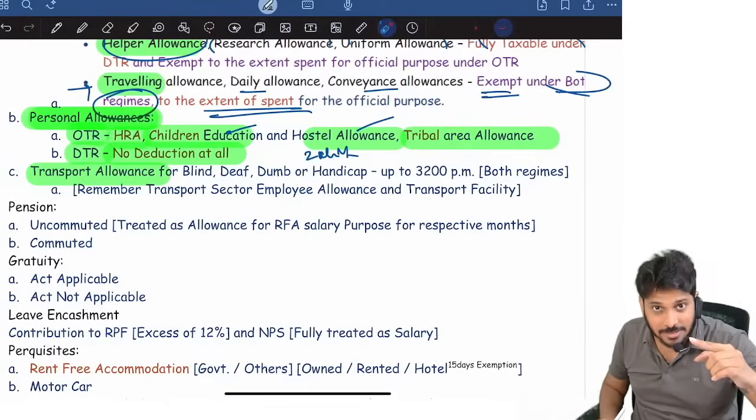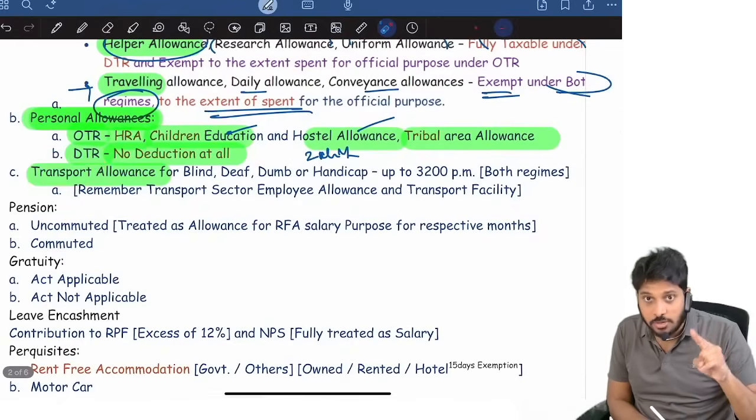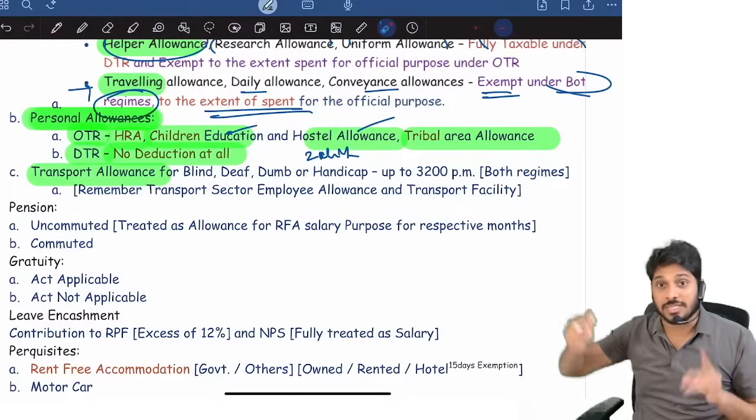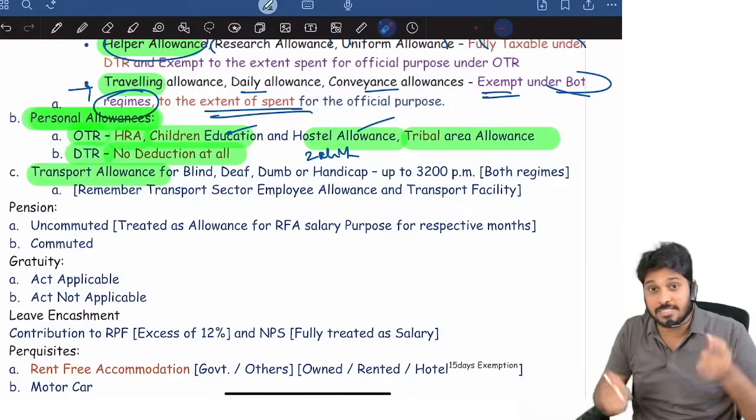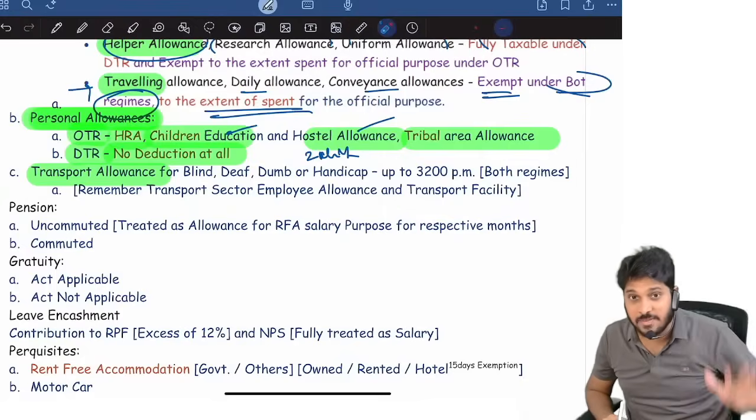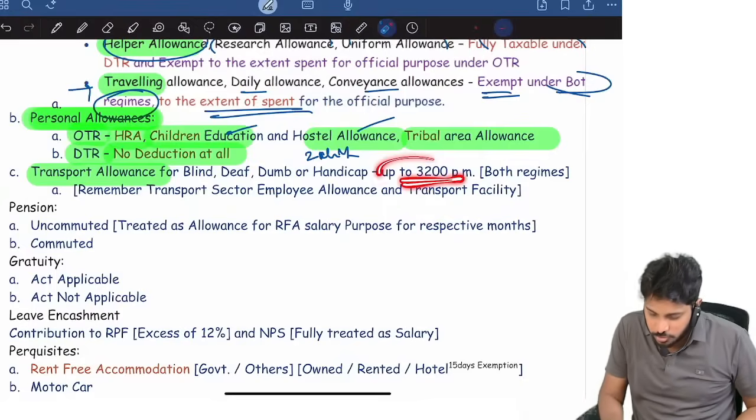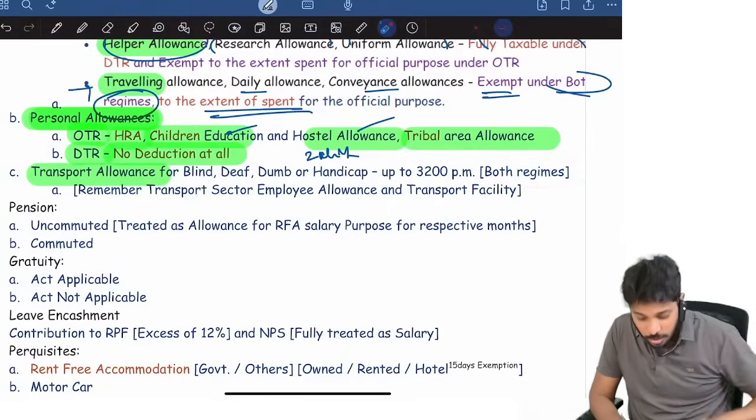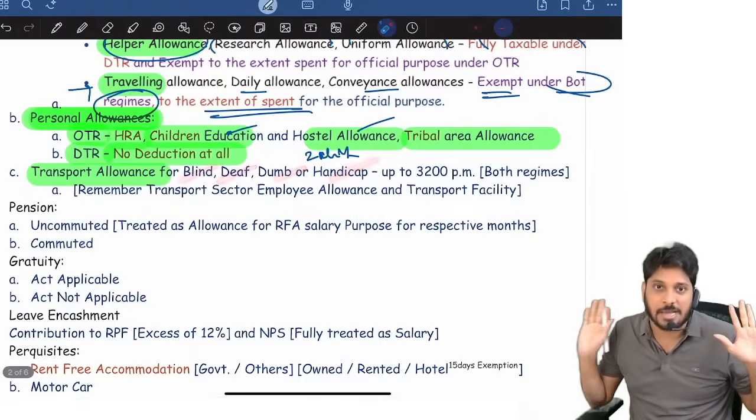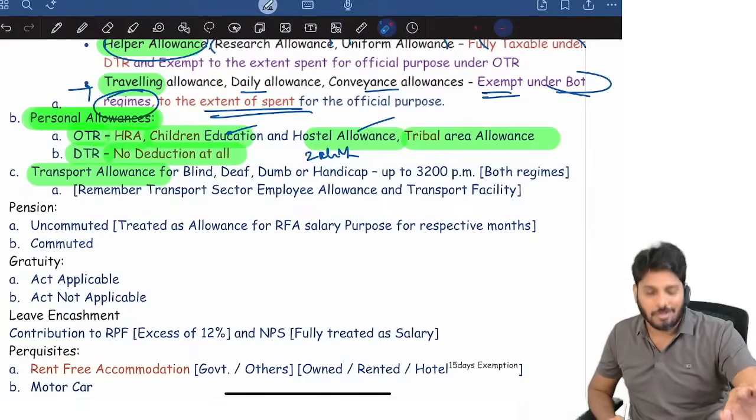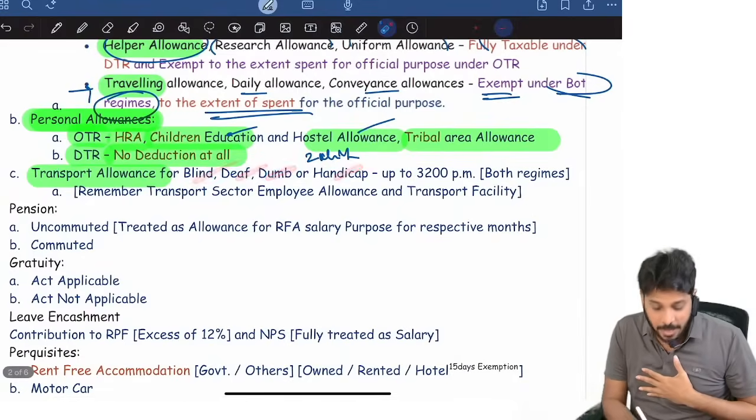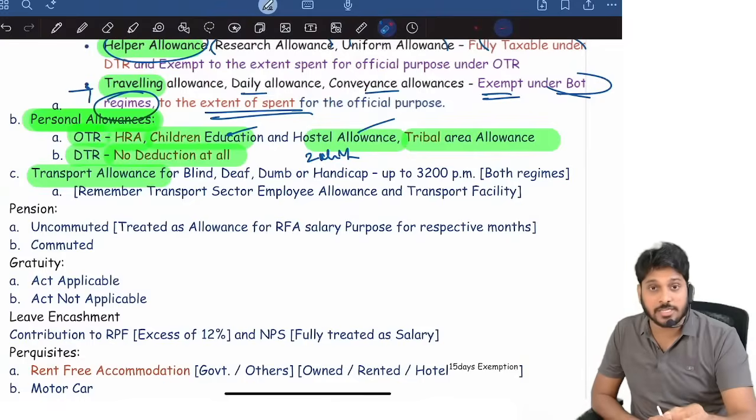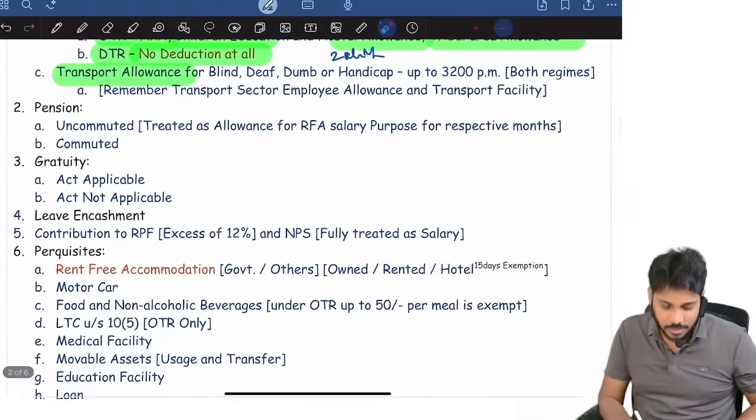That is travel allowance. Transport allowance means what? Employee coming to and from house to office, office to house. That allowance, for that purpose, if at all we give any allowance, that is called transport allowance. Transport allowance is exempted how much? Up to 3,200 per month is exempted under both the regimes. That too, the employee is blind, deaf, dumb, handicap. Only for them it is exempted. If an employee is blind, deaf, dumb, handicap and they are getting transport allowance, up to 3,200 per month is exempted under both the regimes. That's it. So this is regarding allowances.